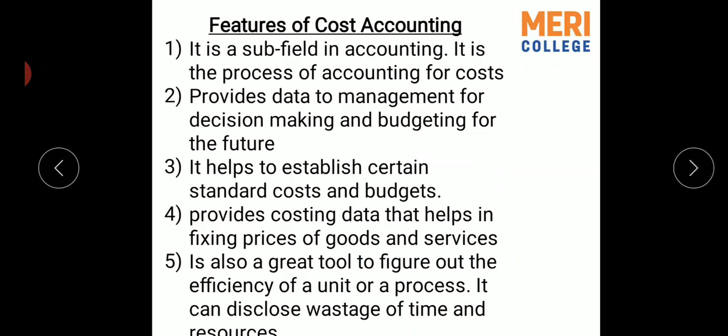Features of cost accounting. It is a subfield in accounting. It is the process of accounting for costs, and provides data to management for decision making and budgeting for the future. Cost accounting helps to establish certain standard costs and budgets. It provides costing data that helps in fixing prices of goods and services. It is also a great tool to figure out the efficiency of a unit or a process. It can disclose wastage of time and resources.